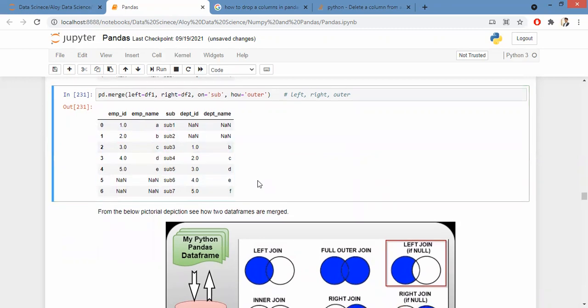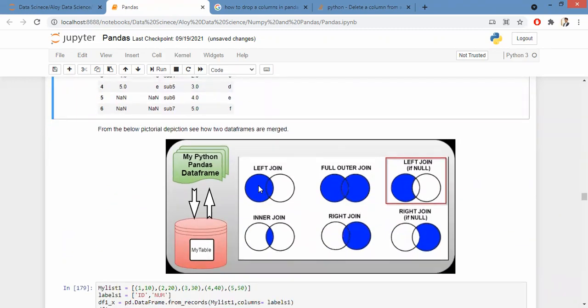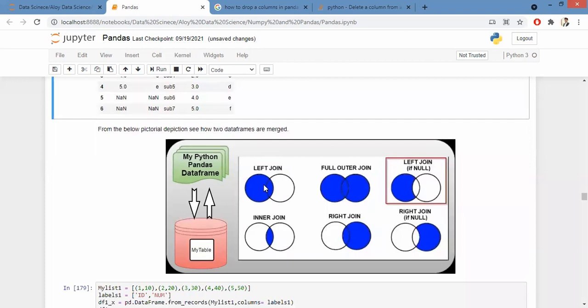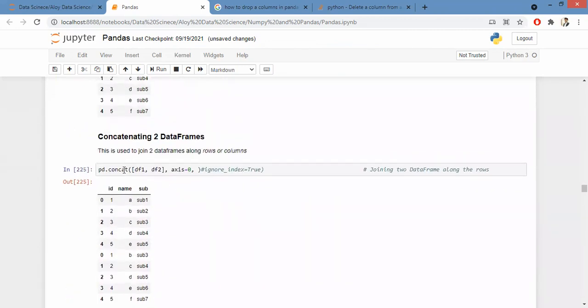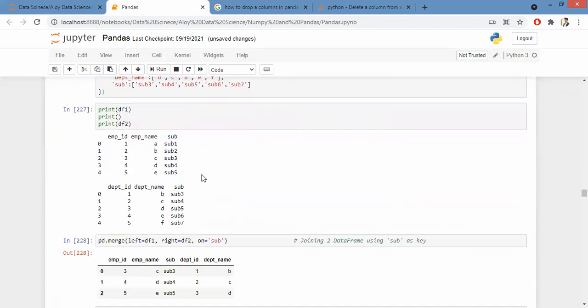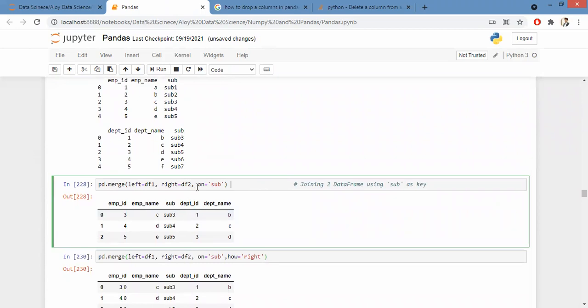Okay. Now this concept of joins can be understood through this chart, which I interpreted while explaining here. So you have your left join, you have your full outer. Left join is the one where you did it in the beginning. Inner join is the one where you used the function merge.